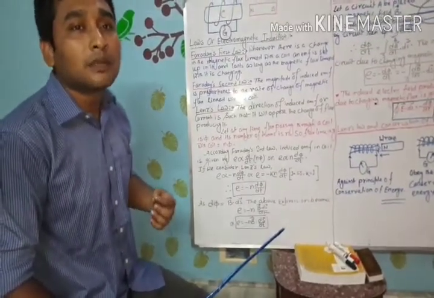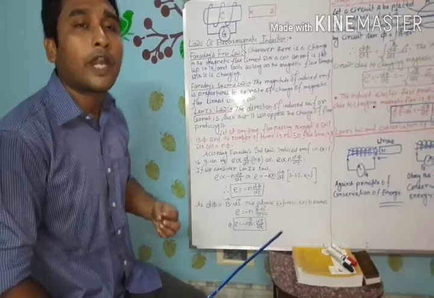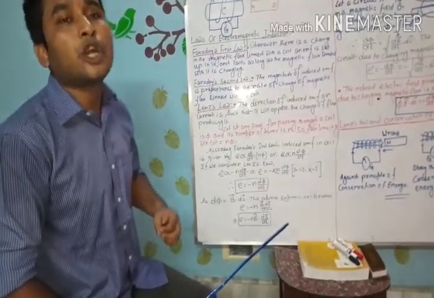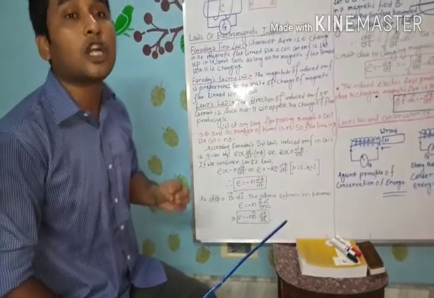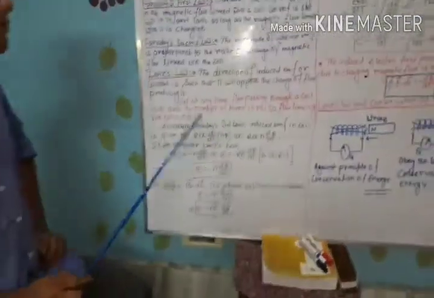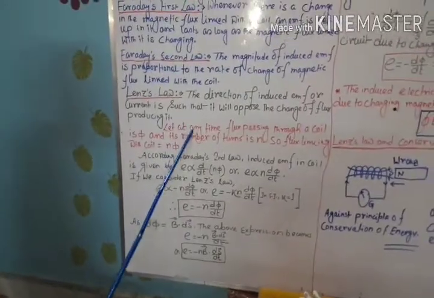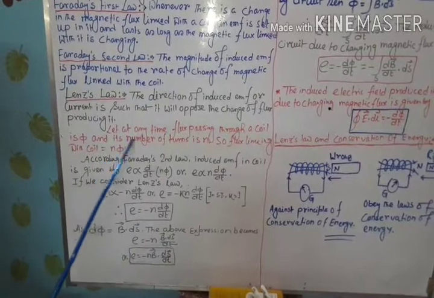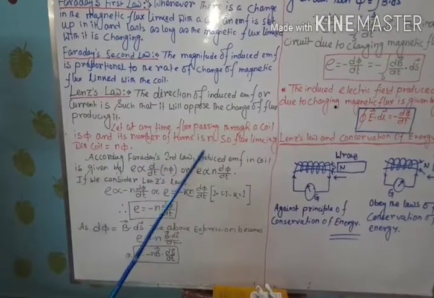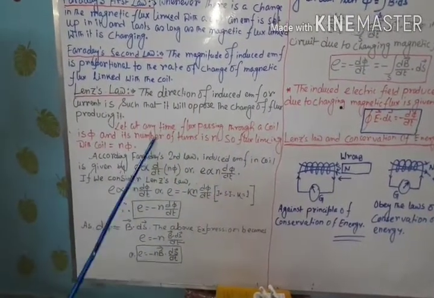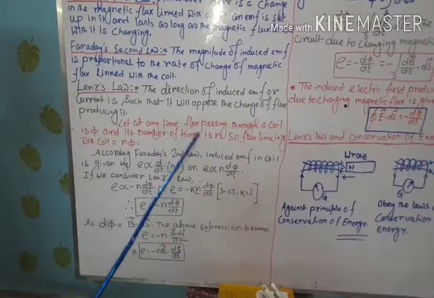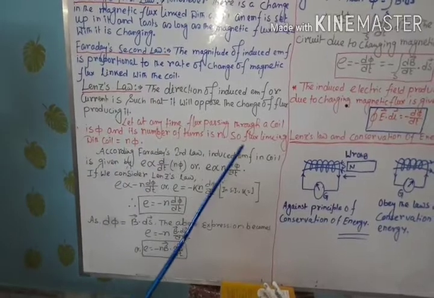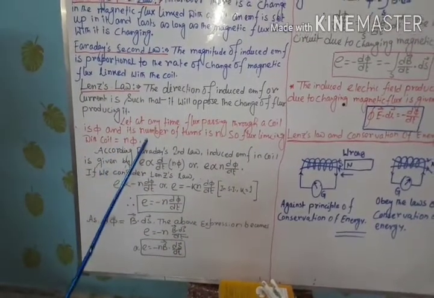Now see the mathematical formula of Faraday's law, by which we can determine the magnitude of induced EMF in a circuit or coil. Let the flux passing through a coil at any time be phi, and its number of turns be n. So we consider a coil having n turns, through which the flux phi is passing. Therefore, the total flux linking with the coil is n phi.